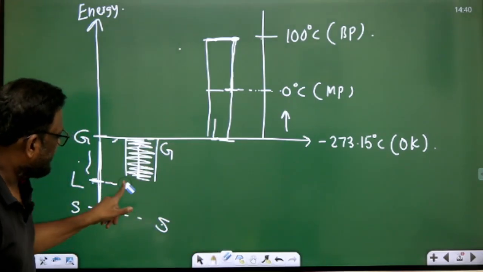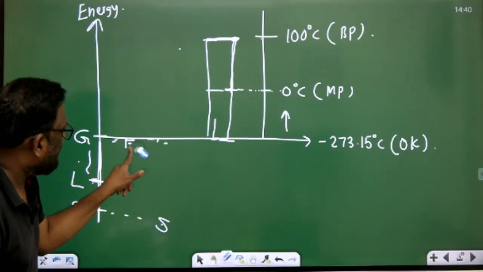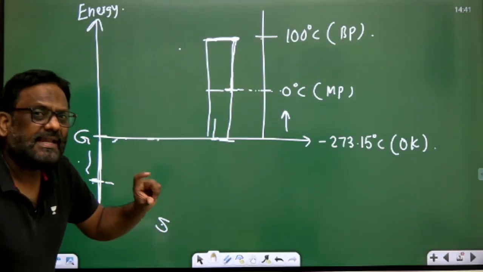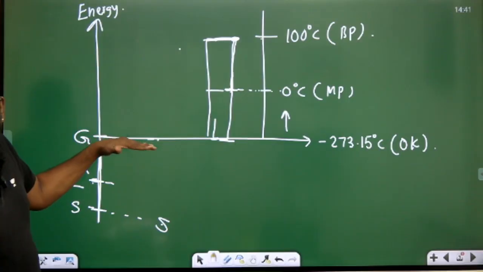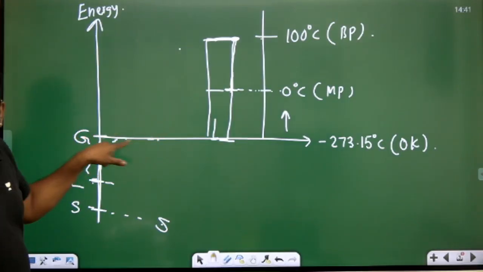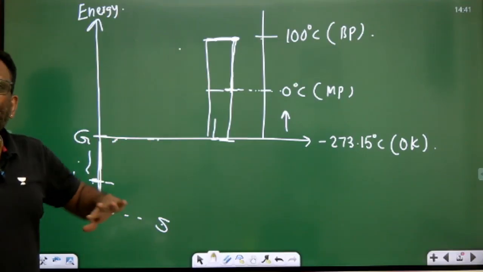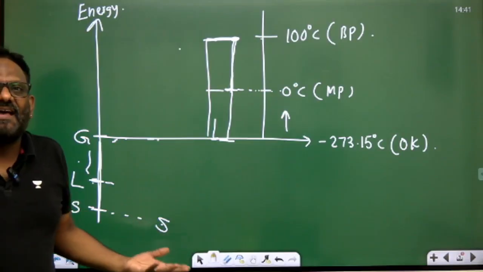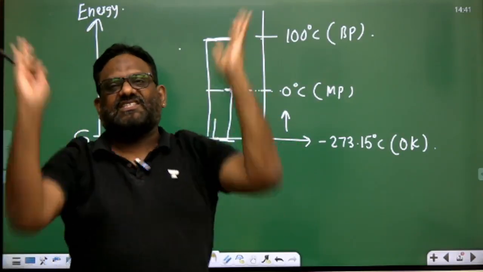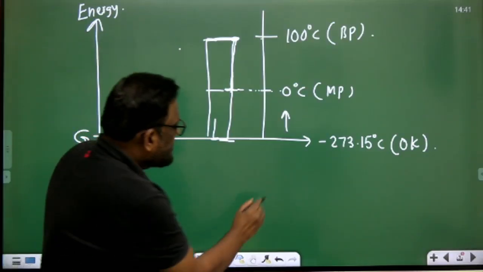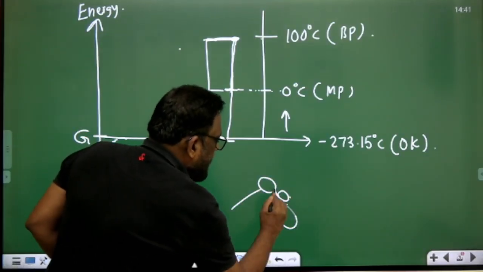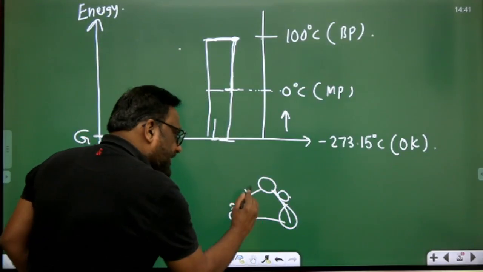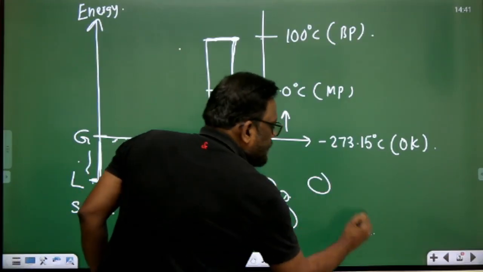Now, once I supply the complete amount of heat, once all the liquid is converted into gas, there is no bond. All the bonds are broken. When all the bonds are broken, still you supply heat. Now what is left? There is no phase above gas. Once the liquid's bonds are broken, now it is gas.